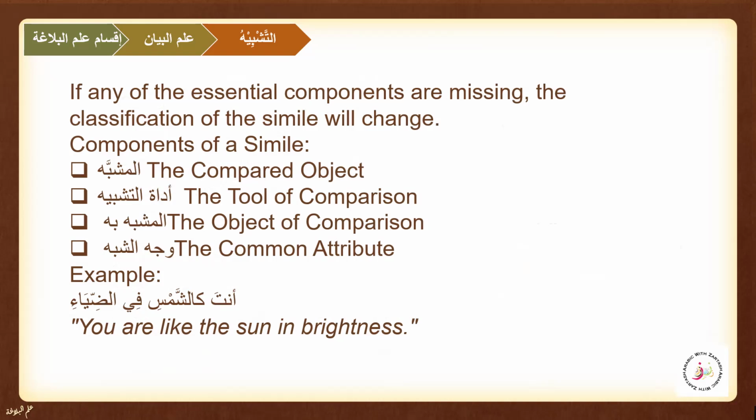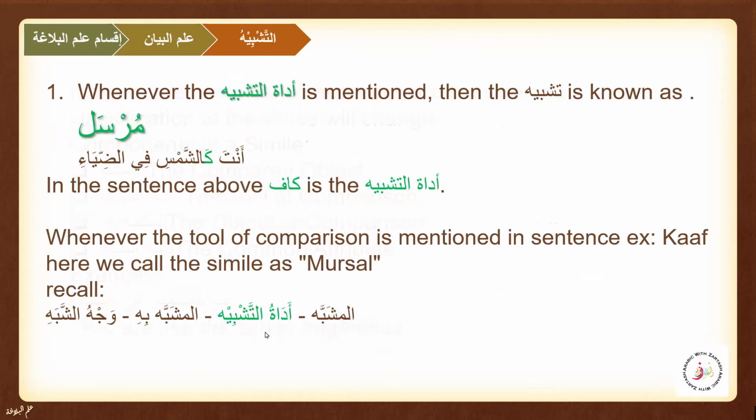So here we see that mushabbah is the compared object. The adatu tashbih is the tool of the comparison. Mushabbah bihi is the object of the comparison, and wajhu shabah is the common attribute. So we did the example of anta kashamsi fidyai.